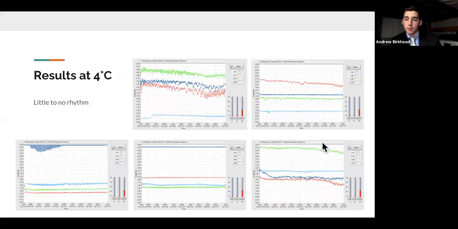So at 4 degrees, we found little to no rhythm, as you can see here. No cyclic response in phototaxis, just really straight lines. There was some weird stuff going on here, but nothing cyclic.